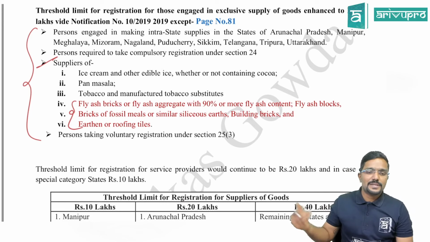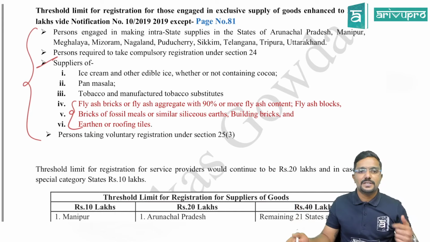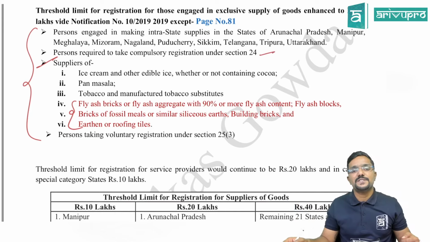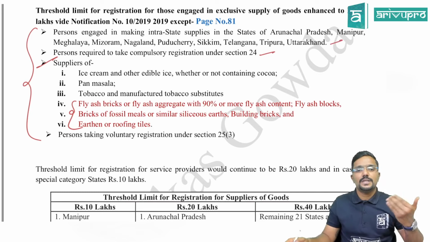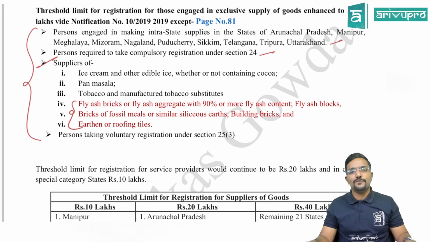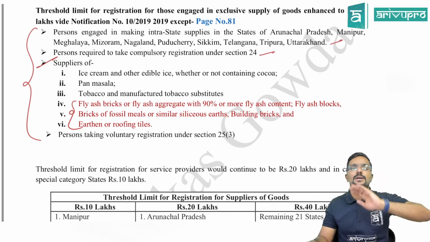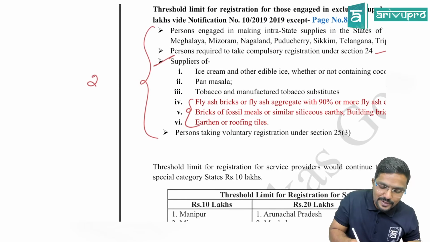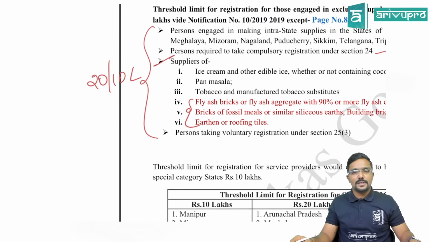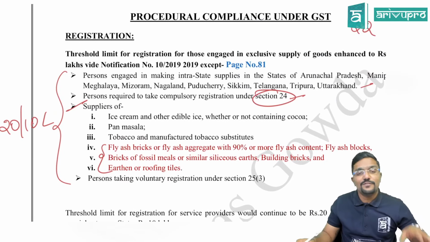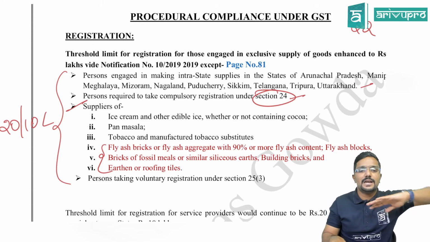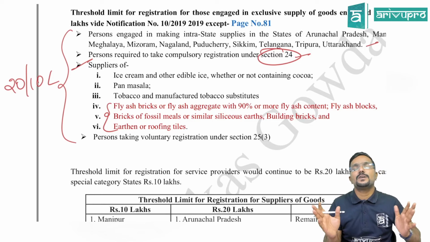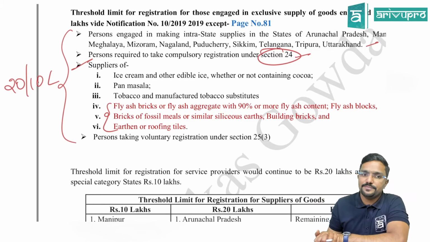And like other persons who are taking voluntary registration, then the person who is supposed to take compulsory registration under section 24, or if you are a person who is engaged in the supply of goods in the following states, for you the threshold limit of 40 lakh is not applicable. That means in the following cases, it is either 20 lakh or 10 lakh is the limit. But if you are covered under section 24, for you the limit is not applicable. Please be careful because it is a compulsory registration. Whereas in all other cases, it will be either 10 lakh or 20 lakh is the threshold limit applicable. Is that clear? Yes, sir.